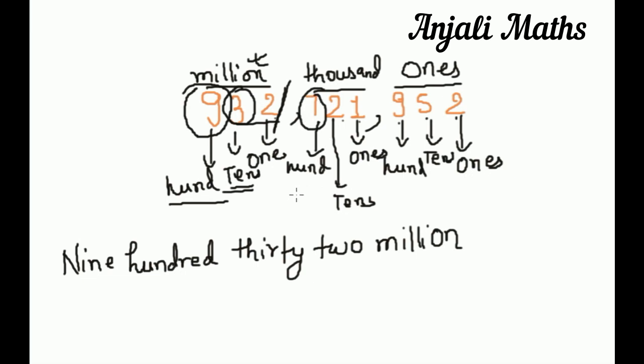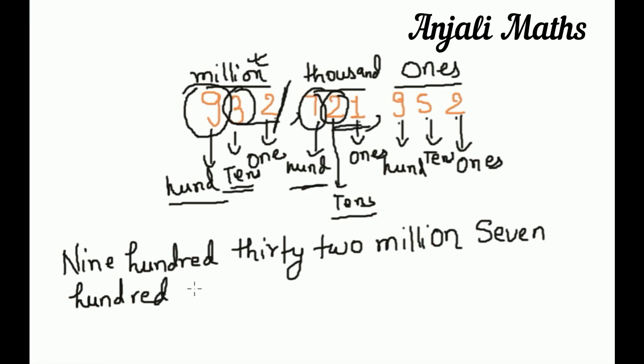7. Place value is 100. 700. 2. Place value is tens, so we can write 21. At 1, this period is over, so we will write 1000.